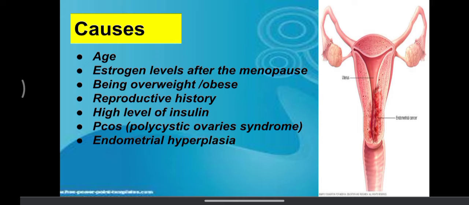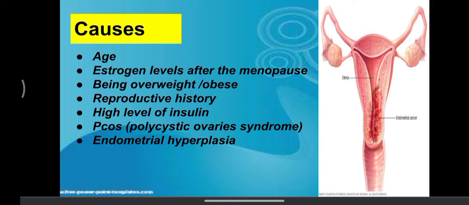Estrogen levels after the menopause, if not controlled, could lead to uterine cancer. Being overweight or obese is also one of the causes. If there is a previous history of cancer in the reproductive system, then it could be a high risk for uterine cancer.